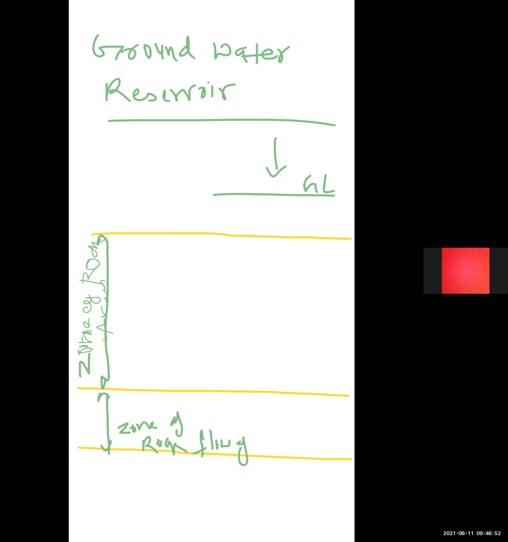The zone of rock fracture is again divided into different zones. Here is the water table, WT, represented by an inverted triangle.